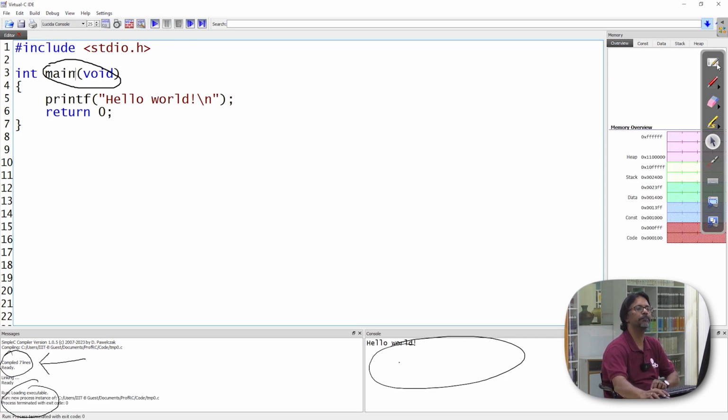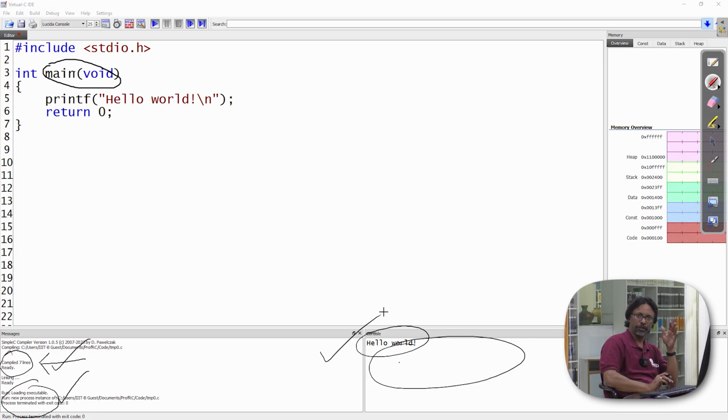All the errors that we saw earlier are gone. This is okay, and it has created the executable. It is loading the executable, and the executable has displayed the necessary output. So we have gone through the entire life cycle without any problem. This is called the linking process, which leads to the creation of the executable.